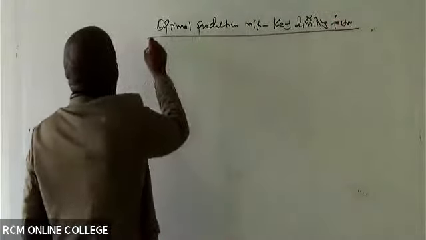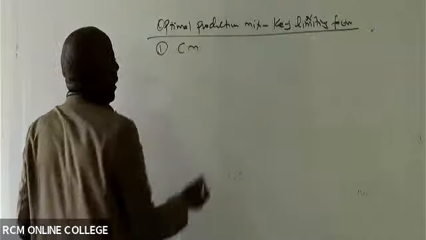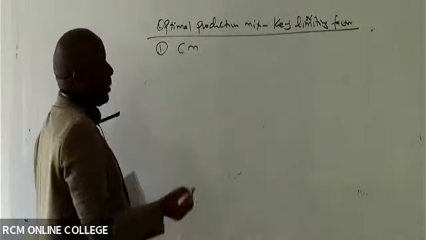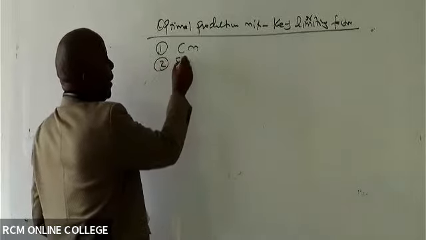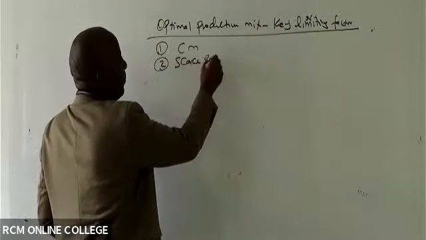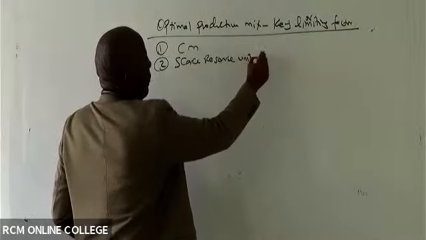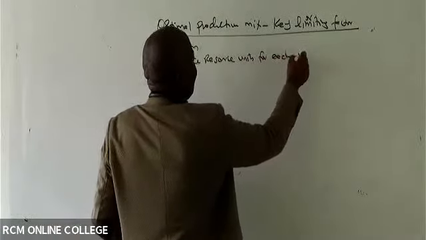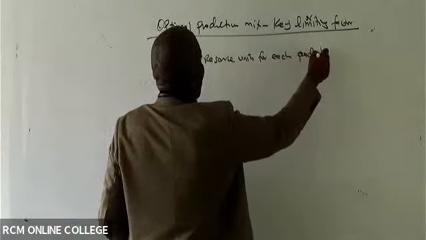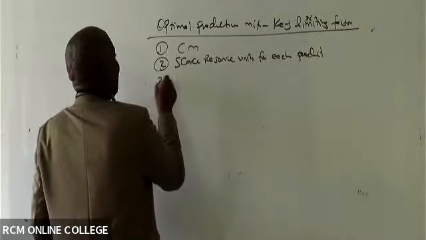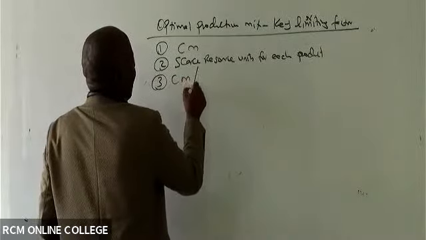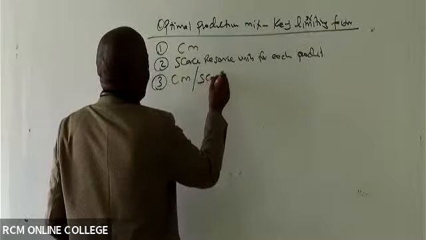So remember the basic steps. Number 1, you give us CM. That is the first step. Number two, you give us the scarce resource units for each product. And then number three, you give us CM per unit of scarce resource.